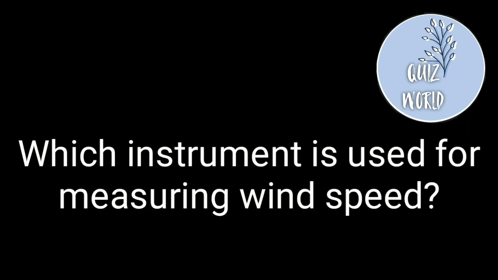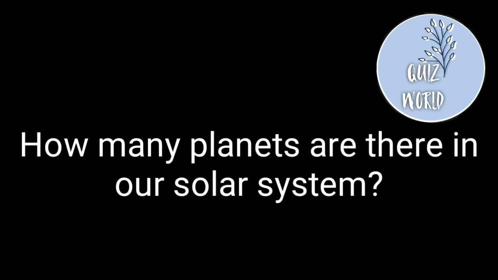Which instrument is used for measuring wind speed? Answer is anemometer. How many planets are there in our solar system? Answer is 8 planets. Moving to the next question.